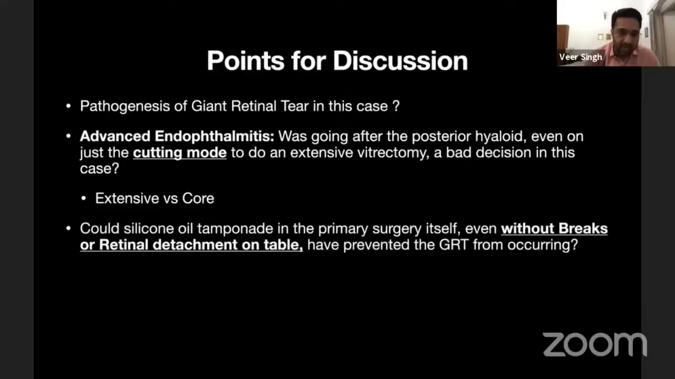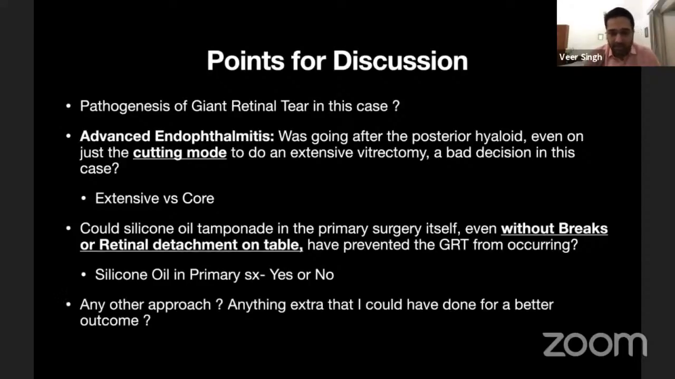vitrectomy in these cases. And last but not the least, could silicone oil tamponade in the primary surgery, even without a detachment or a break on table, have prevented this from happening? Which brings me to whether we should be using silicone oil in these advanced cases in the primary surgery, and anything else that I could have done. So with that, I end my case and I open the case for discussion.